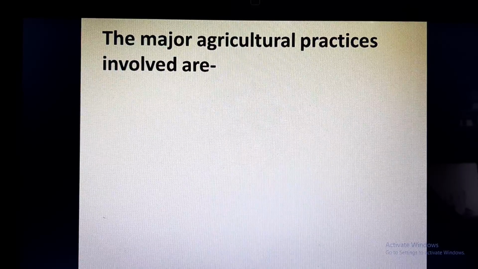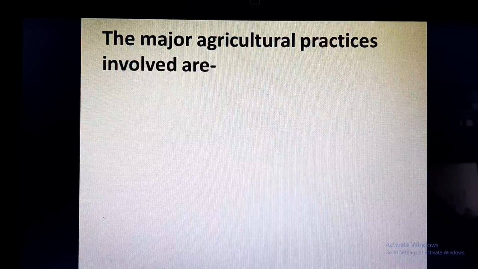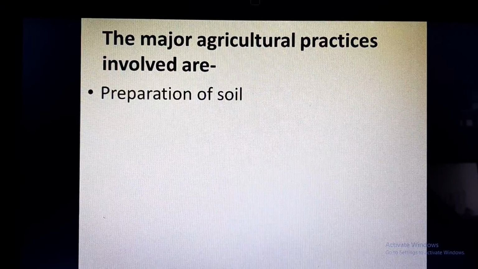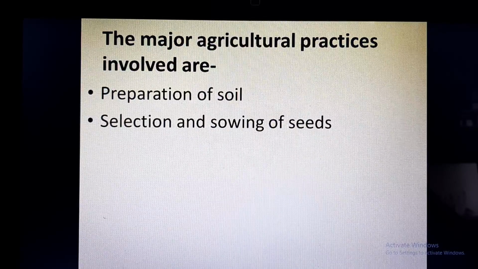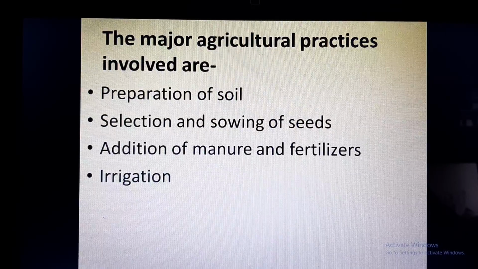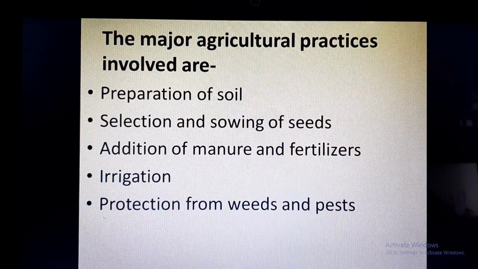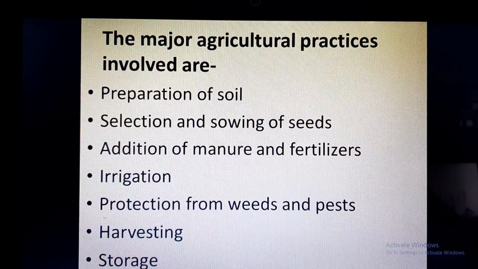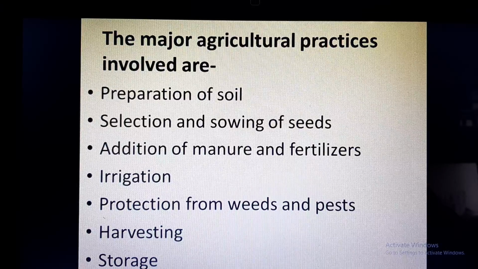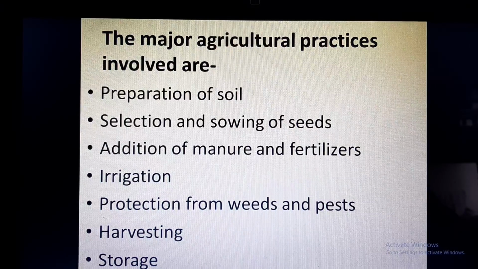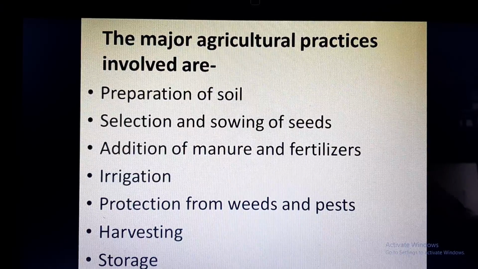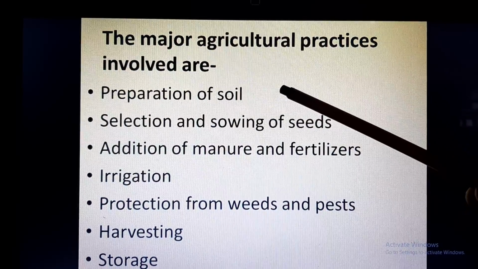The major agriculture practices involved in the cultivation of a crop are: first, preparation of soil; second, selection and sowing of seeds; addition of manures and fertilizers; irrigation; protection from weeds and pests; harvesting and storage. So, whenever a crop is cultivated, this is the serial in which it is cultivated. First of all, we have to prepare the soil.